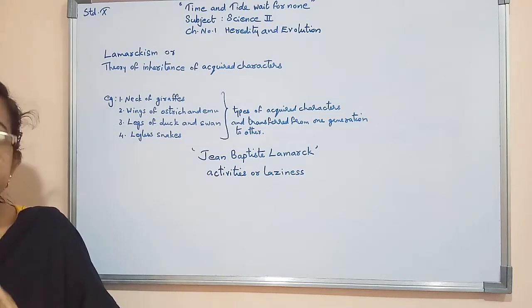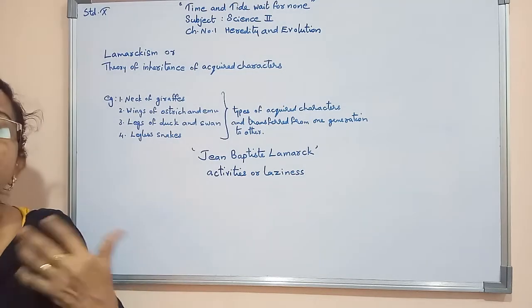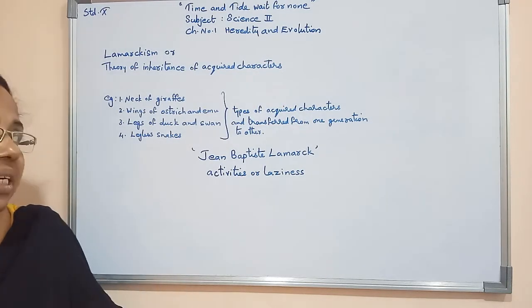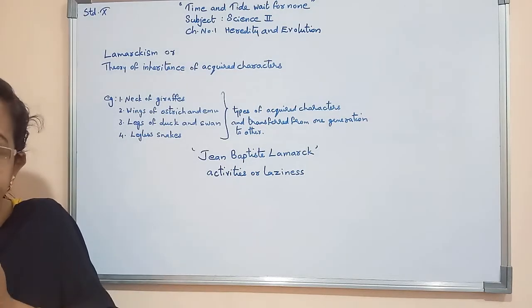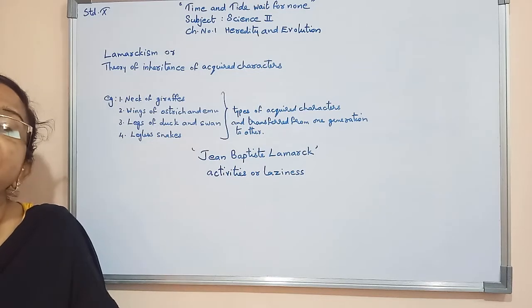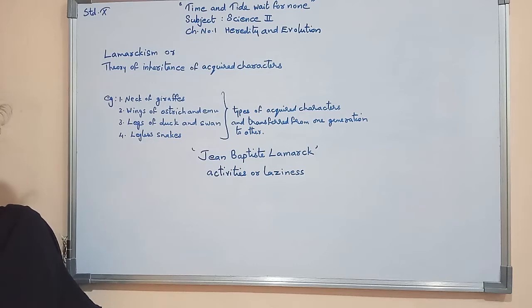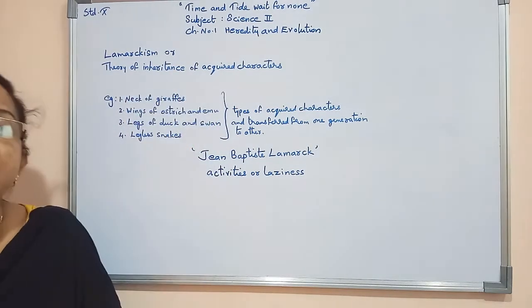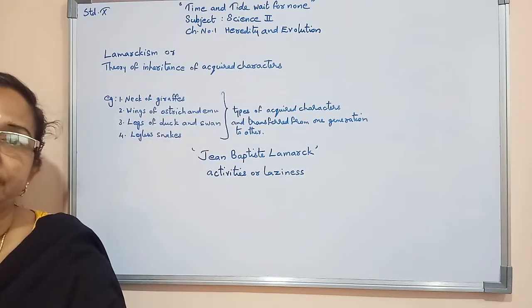Acquired means gained characters, and they transferred from one generation to other generation. That means which all characters they acquired, they gained, that gained character they transferred to other generation. So this is known as Lamarckism or theory of inheritance of acquired characters.